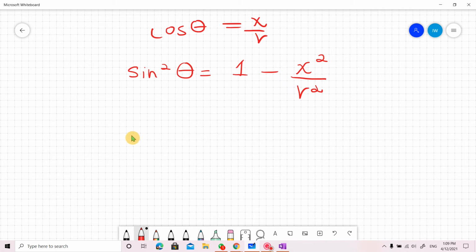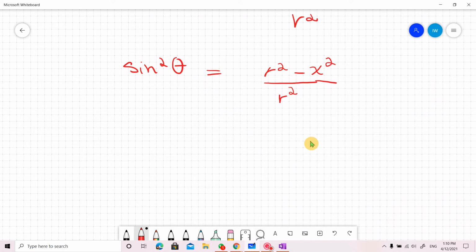Now solving it, sin square theta is equal to, we take r square as LCM, like this, r square over r square, and r square cancel, minus x square.